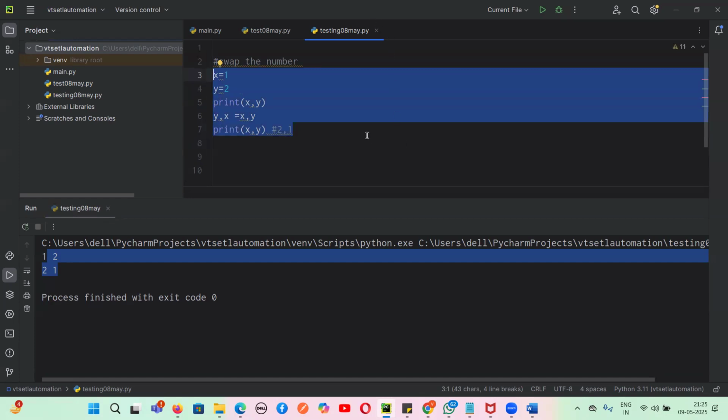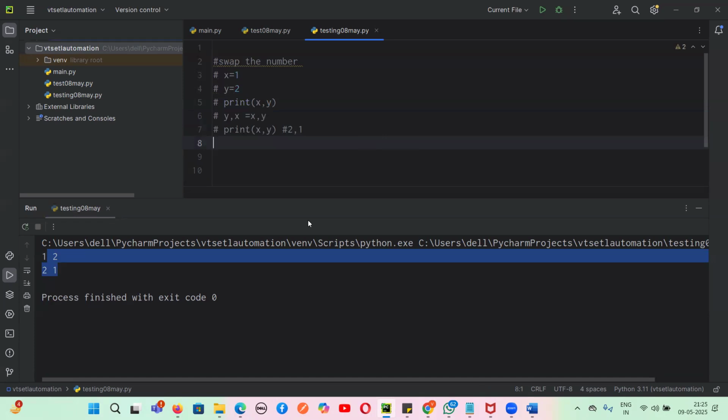So if we want to do multiple comments, we use control and slash. Yes or no, guys? Everything is commented.